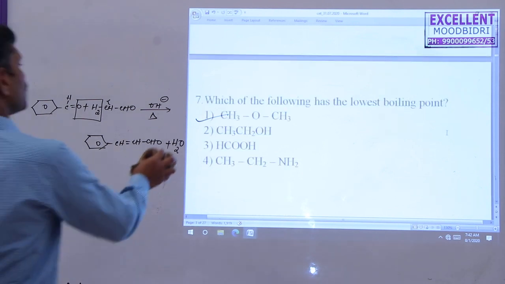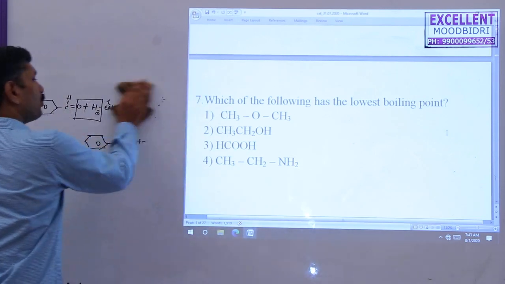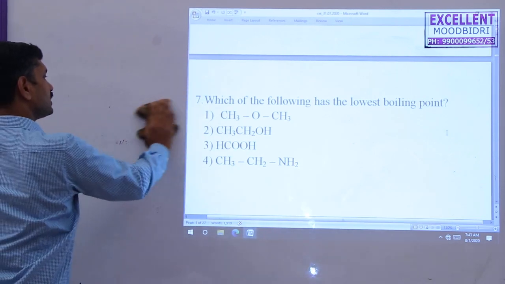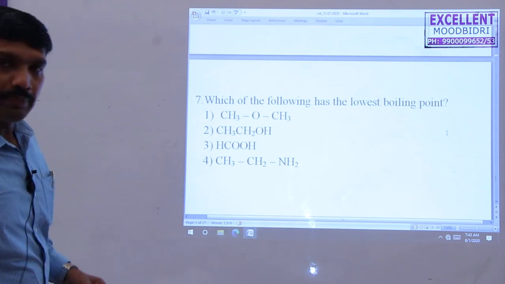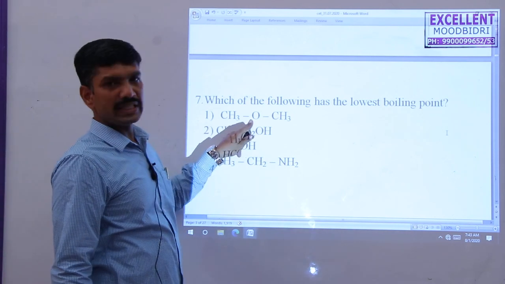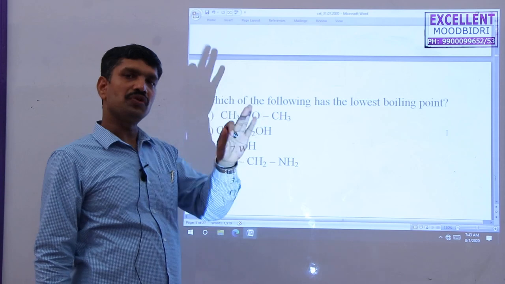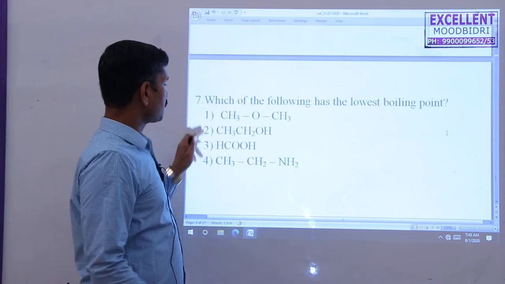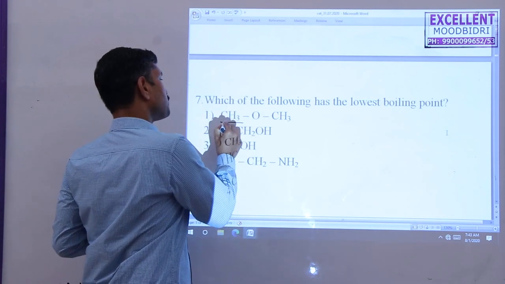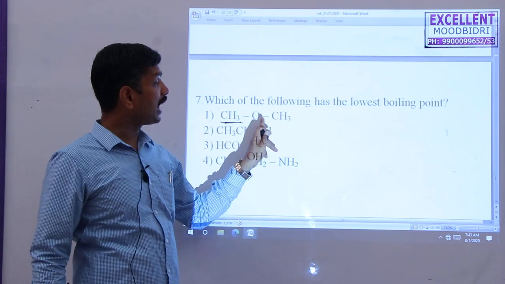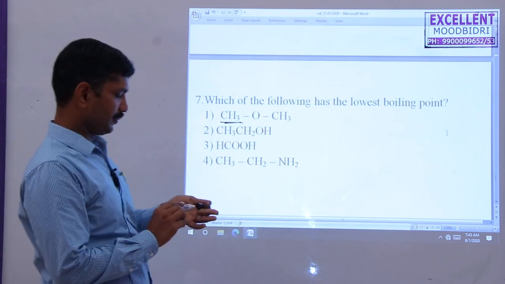The next one is: which of the following has the lowest boiling point? Here the first compound is correct because the first given compound is an ether. Ether has less tendency to form hydrogen bonding. So that's why this compound possesses a lower boiling point, because of the absence of hydrogen bonding.